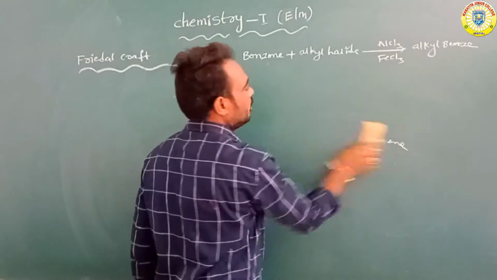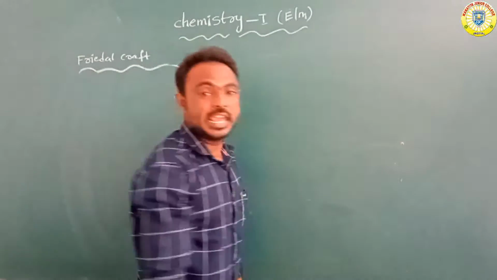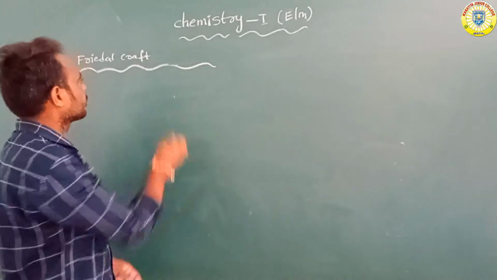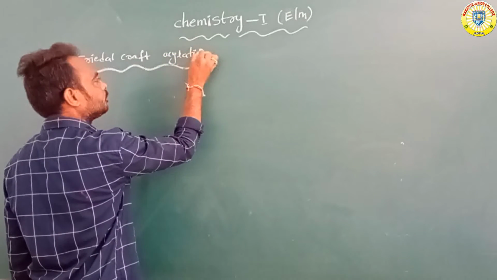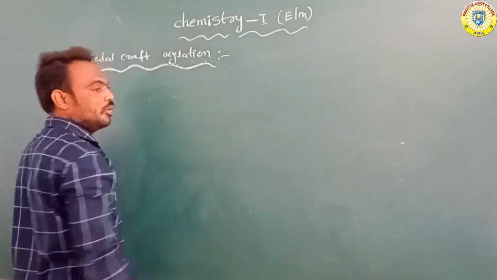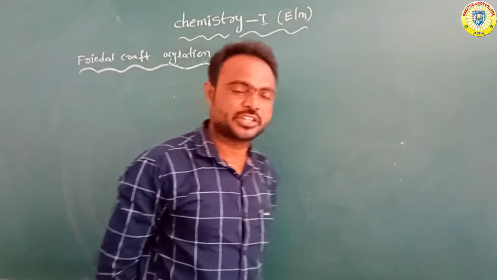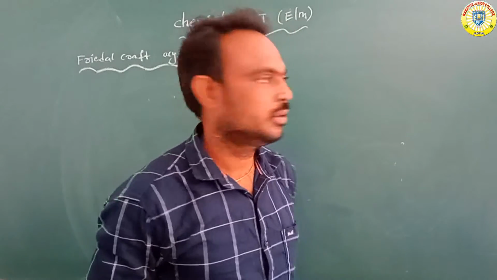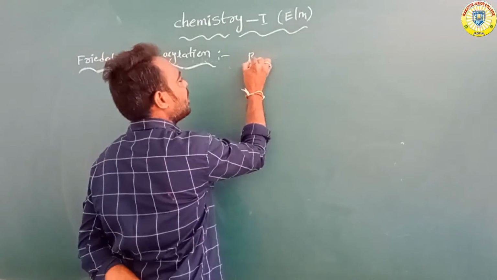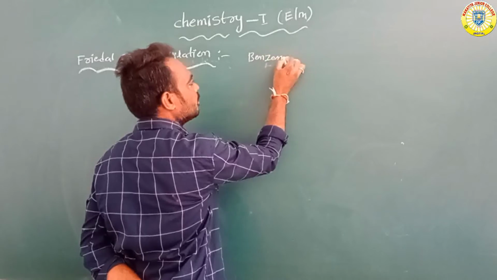Next, the Friedel-Crafts acylation reaction. What is the Friedel-Crafts acylation reaction? Suppose we take benzene.